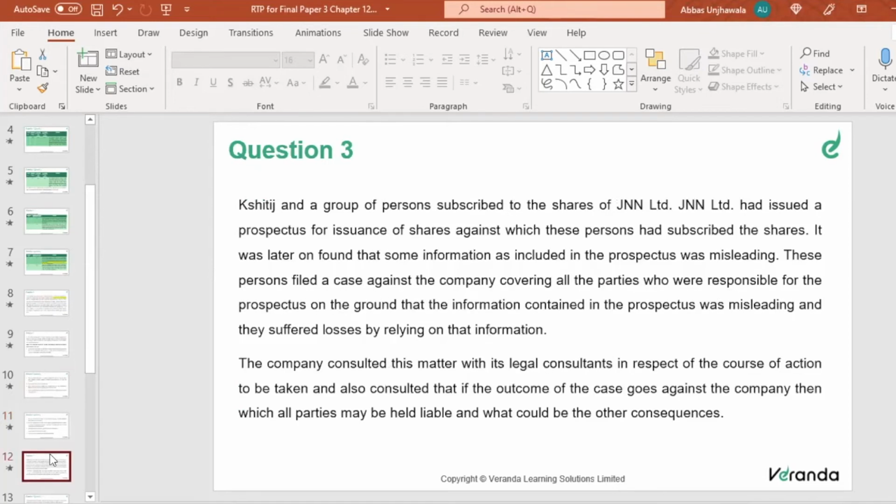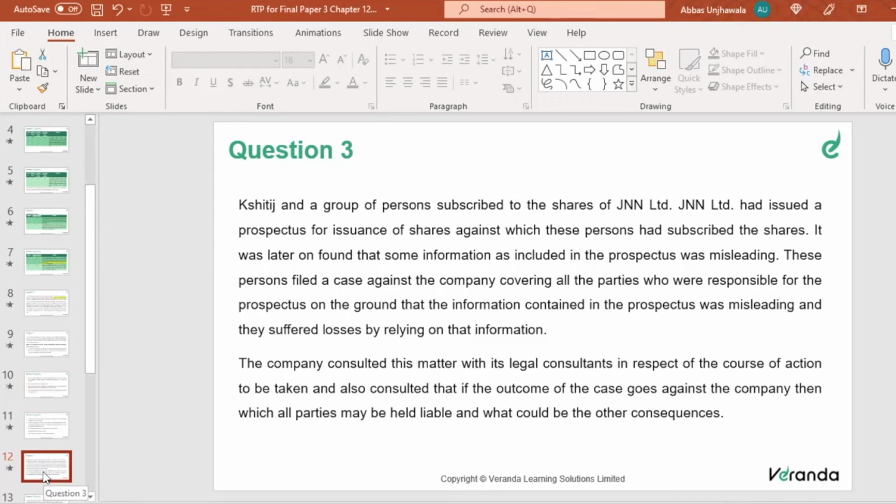Any doubts in this? Can I proceed forward? Question number 3. Kshitij G and a group of persons subscribe to the shares of JNN Limited. JNN Limited had issued a prospectus for issuance of shares, against which these persons had subscribed.